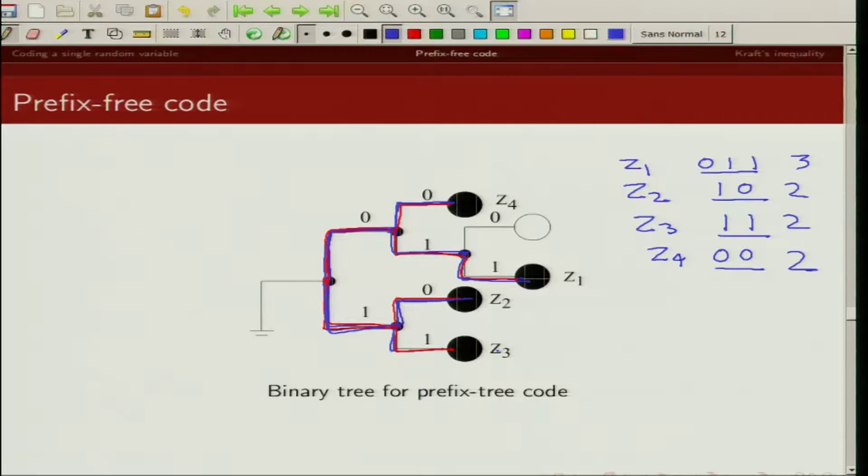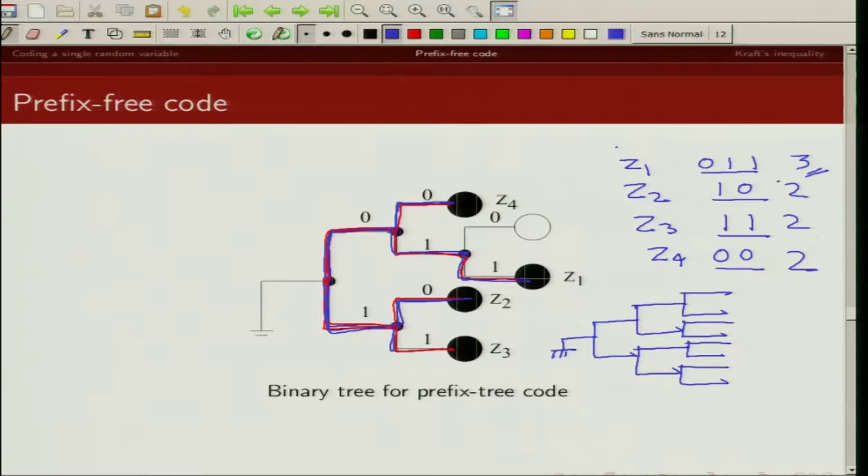So to construct a d-ary tree corresponding to this prefix free code, as I said, I will first construct a full d-ary tree of depth 3, because the maximum code word length is 3. So this is my d-ary tree of length 3.